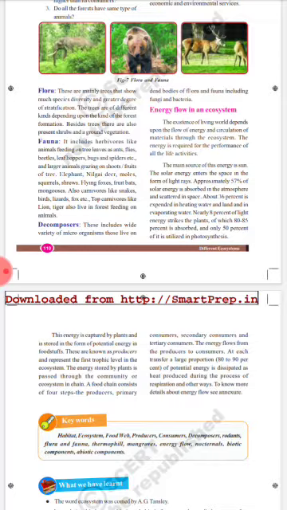This is the second one, forest ecosystem. Coming to the last one, energy flow in an ecosystem. Do you know, children, the main source of this energy is the sun? Already we discussed. The solar energy enters the space in the form of light rays. Approximately 57% of solar energy is absorbed in the atmosphere and scattered in the space.